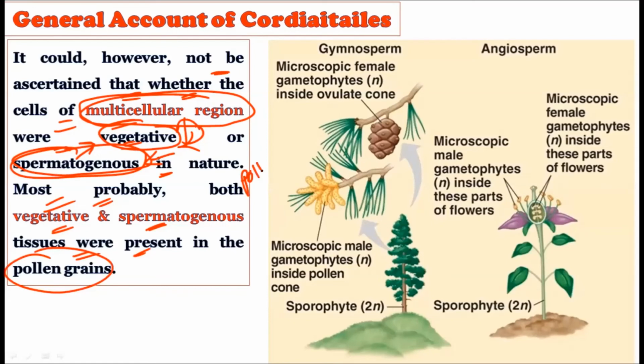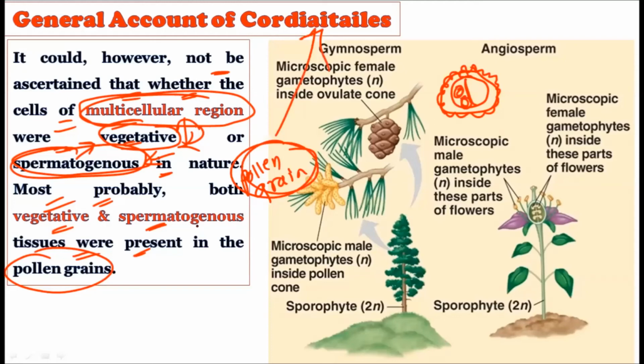Whatever the pollen grains were created there, these pollen grains may have had some vegetative as well as spermatogenous region in them. Because whenever we talk about today's pollen grain, we have a structure like this: the inner layer and the outer layer. Inner layer is intine, outer layer is exine. Outer layer is generally spiny, and some of the cells inside will create the sperms, and some will remain as they are. So the pollen grains in the Cordaitales must be showing some vegetative portion and some spermatogenous portion. The vegetative portion may remain as it is to provide nutrition, while the spermatogenous region may have created the sperms in the pollen grains. This could be so, but we do not have definite evidence regarding this.